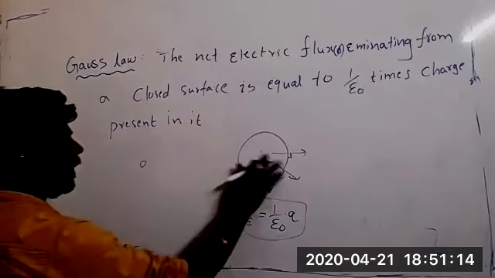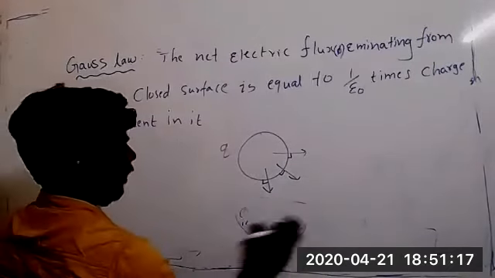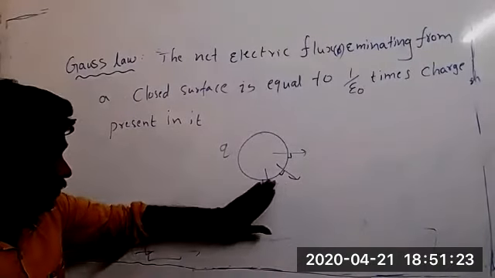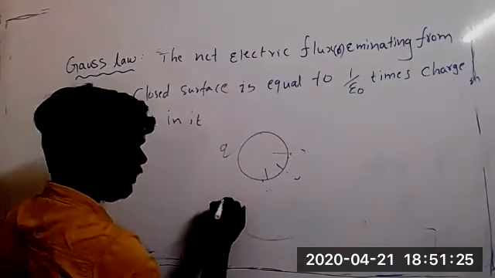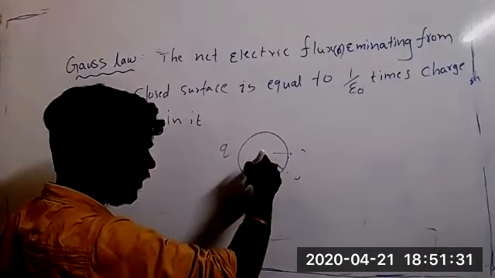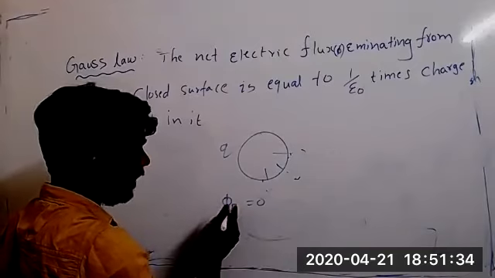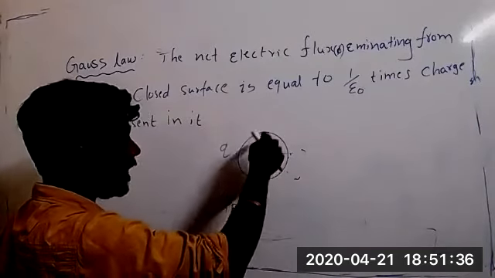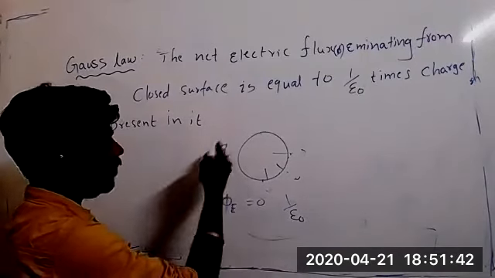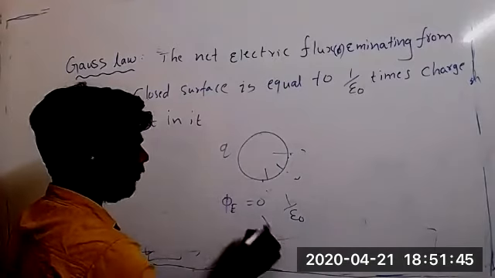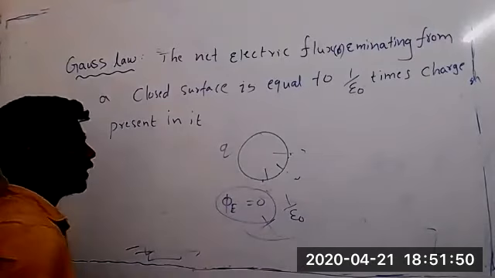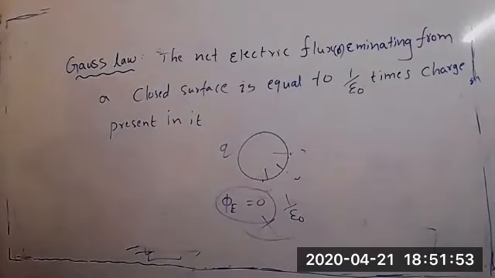Now this charge I place outside. Now is Gauss law valid? No, sir. What will happen is that the flux is equal to 0. Why? Because the charge is not there inside. Gauss told that how much electric flux will come out depends on how much charge is present in it times 1 by epsilon naught. But the charge is not there inside. So how will flux come? It will be 0. So 0 flux is coming because the charge is outside. It is applicable only for 3D.